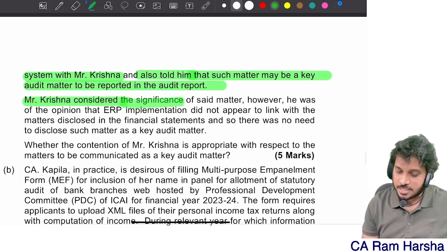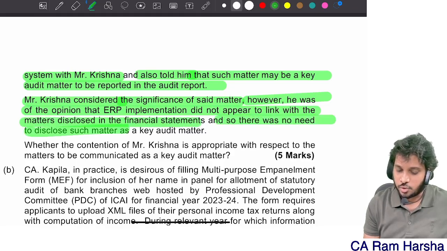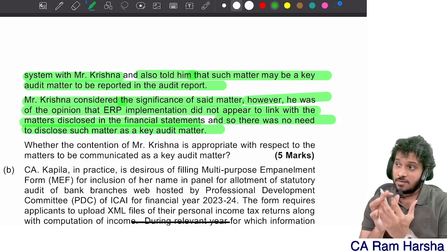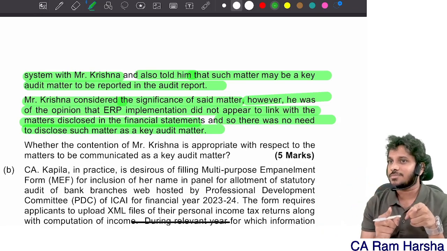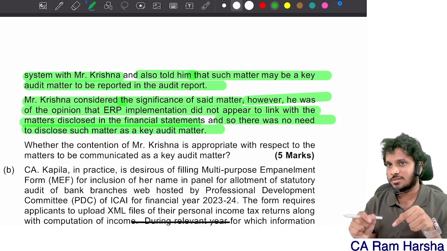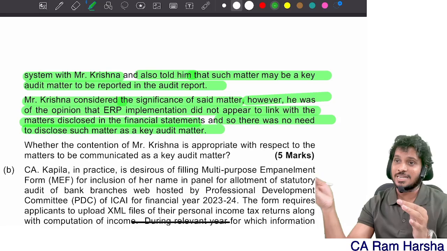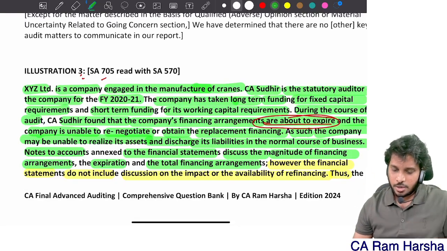Mr. Krishna considered the significance of the said matter. However, he is of the opinion that ERP did not appear to link with the matter disclosed in financials, and so there is no need to disclose. There is no such link. Key audit matter can be with an aspect that may not require disclosure in the financials. We have seen the exact question in our book. Somewhere when we were solving the question bank, we solved this. Key audit matter can be with respect to a matter that may not require presentation in financial statements. In our question bank, we solved this, yes or no?